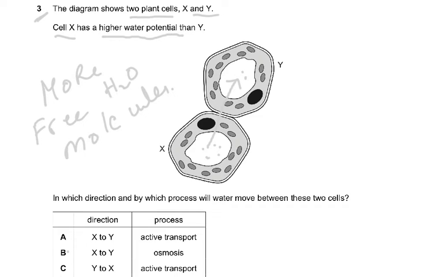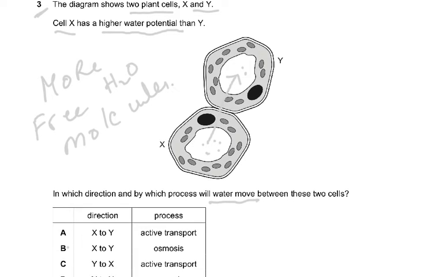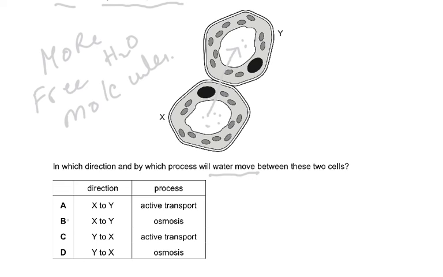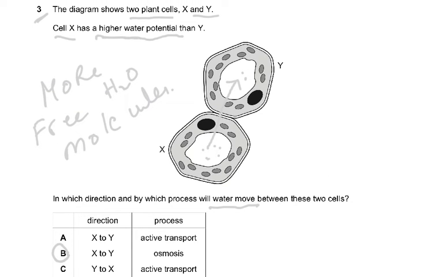So in which direction and by which process will water move? Now I'm surprised if any student comes up with active transport, because water can only move by osmosis. So it has to be X to Y and osmosis. But remember this: when it says higher water potential, it means more free water molecules.